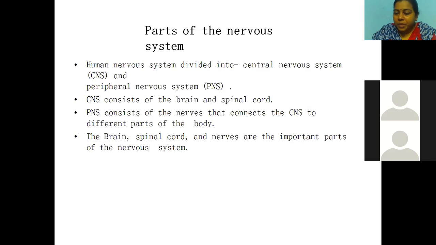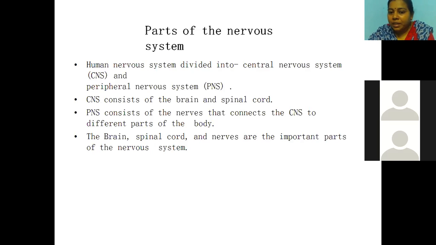Once again, please listen to this carefully, children. CNS, central nervous system, consists of the brain and the spinal cord. These two play a very important role in collecting data and sending data.